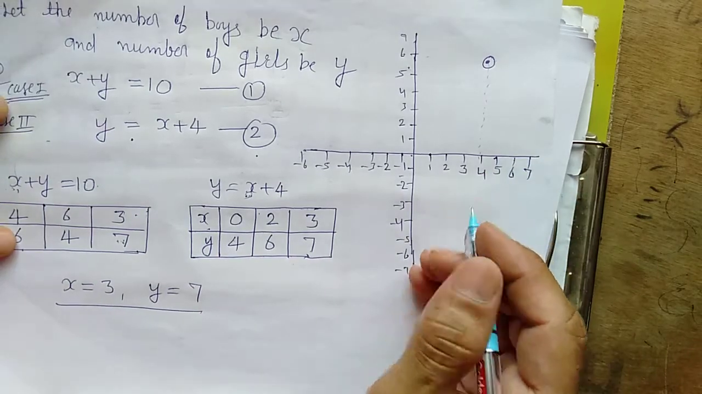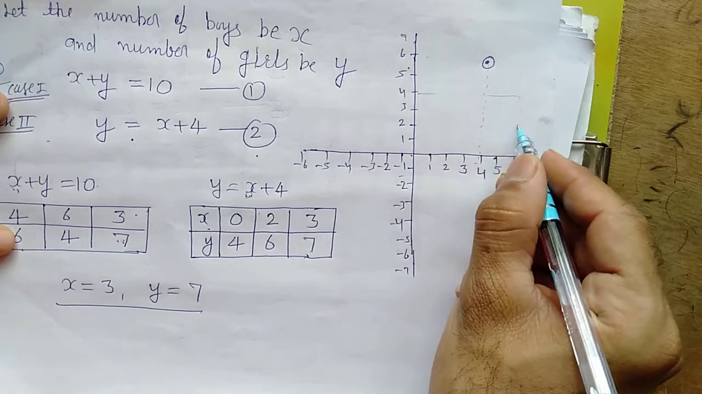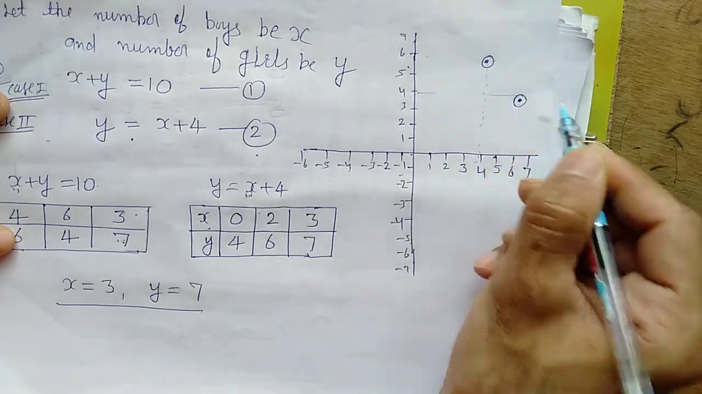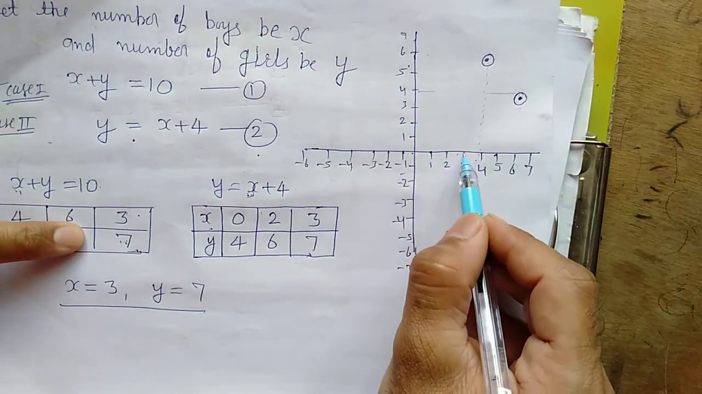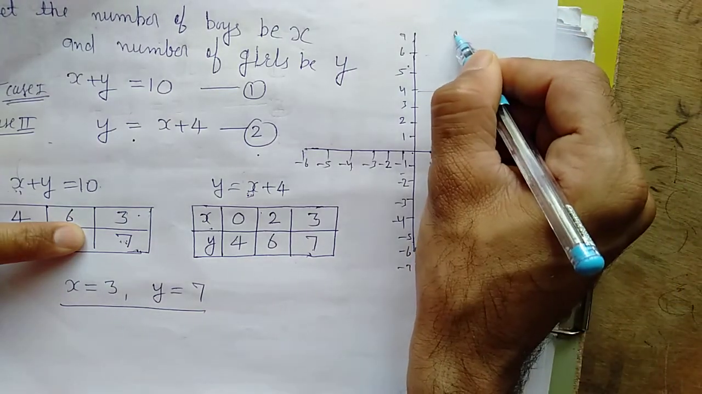Second point, 6 and 4. So this is 6 and this is 4. It will be approximately here. When you make it on graph paper, you will find the exact point. Third one, 3 and 7. X is 3 and y is 7. It will be approximately here, right?